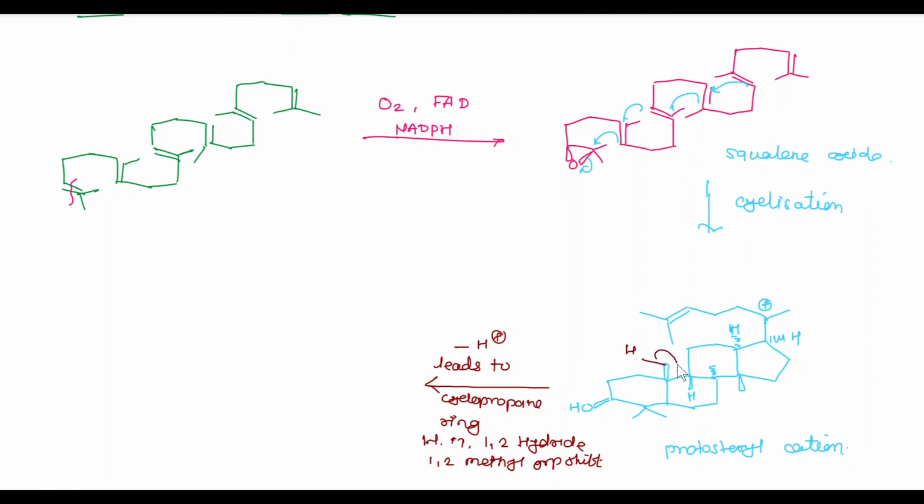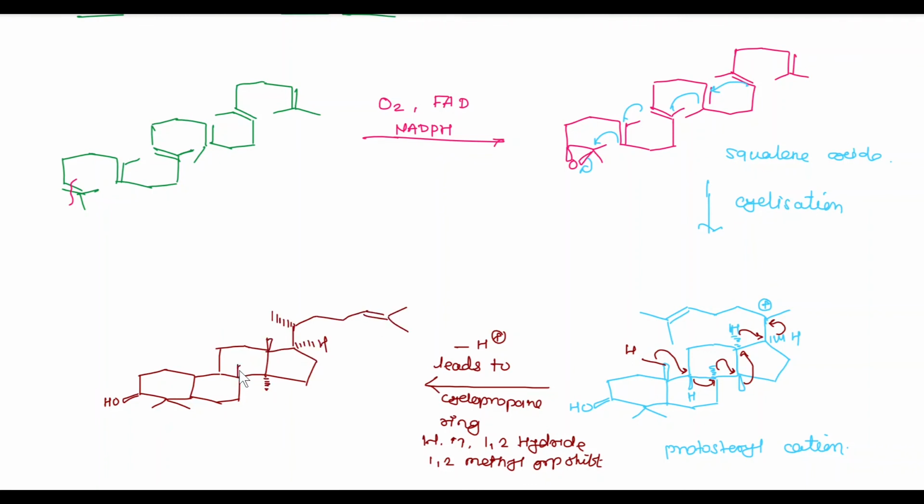So this minus H+ forms the cyclopropane ring here, and this hydrogen shifted onto this carbon atom, this methyl onto this carbon atom, this methyl onto this carbon atom, this hydrogen onto this carbon atom, and lastly this hydrogen onto this carbocation carbon atom, and we get this, with a cyclopropane ring, and this is known as cycloartenol. This is all about the biogenesis of cycloartenol from squalene.